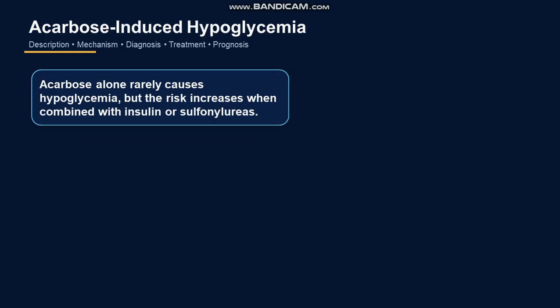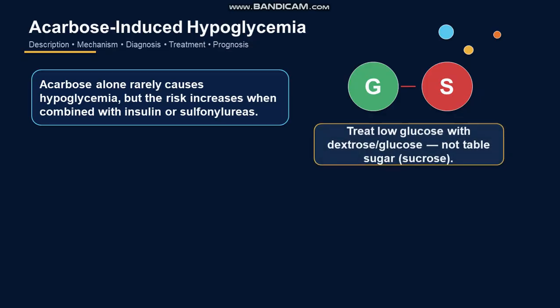Acarbose rarely causes hypoglycemia, but the risk increases if the patient is using insulin or sulfonylureas with it. If you diagnose a patient with these kinds of symptoms, dextrose plus glucose, not sugar or sucrose, should be given to the patient.